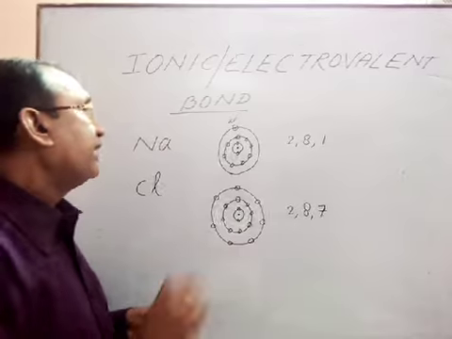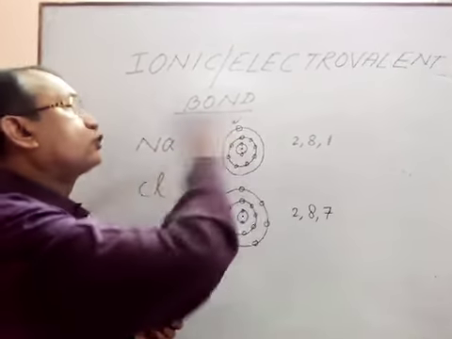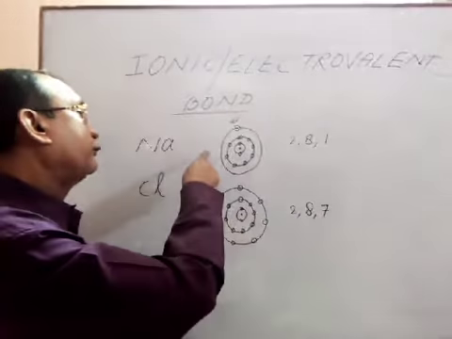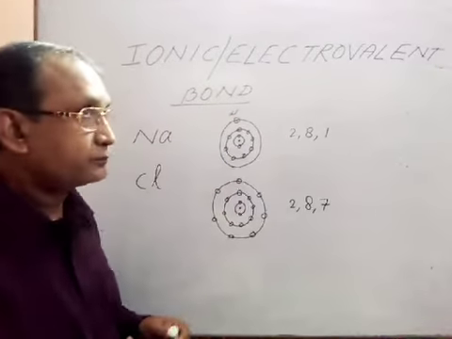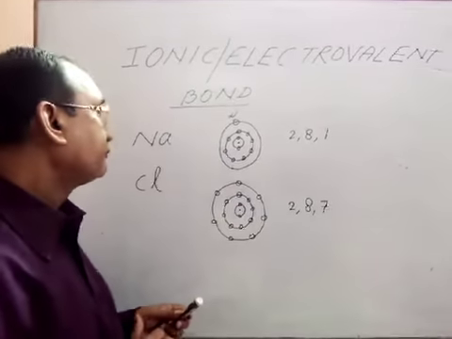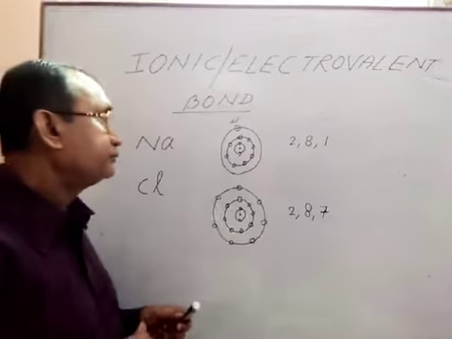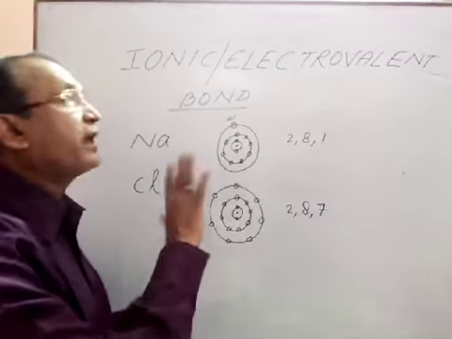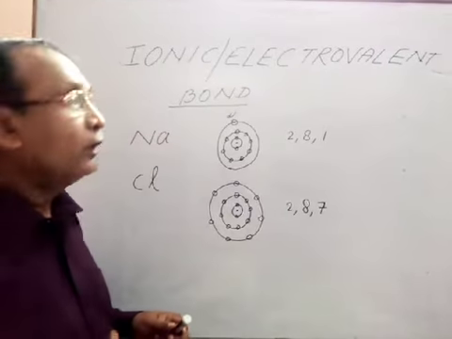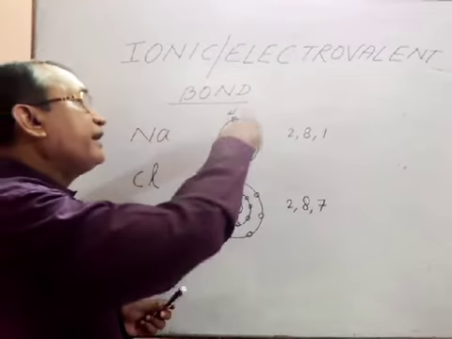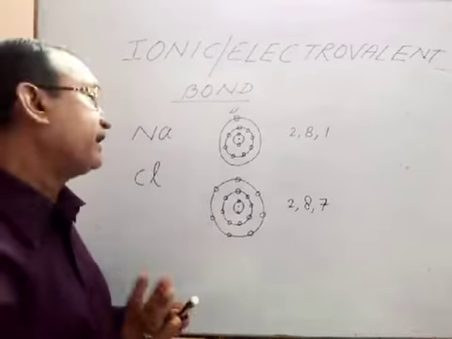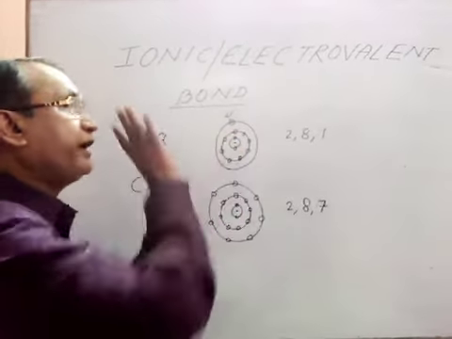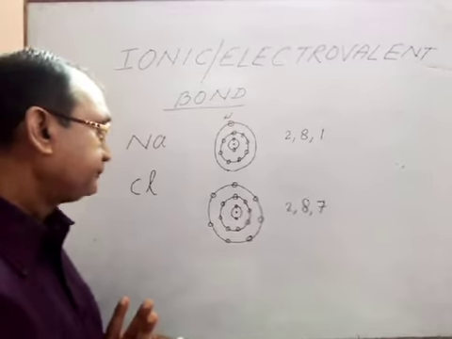Or it can take 7 electrons from any other, by which it can fulfill its octet. But it is easier to give 1 electron than to take 7 electrons. For that, it will give 1 electron to any other. As a result, it will fulfill its octet in its valence cell.